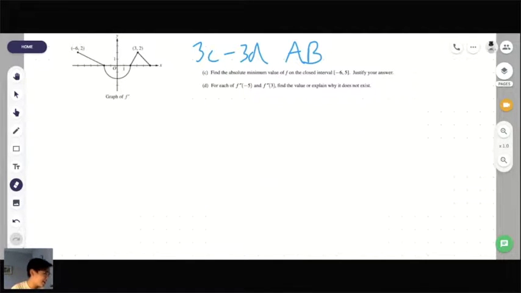So let's look at 3C here. It's talking about the absolute minimum value of f, right? So what's the first thing we'd want to do in terms of finding the absolute minimum of that closed interval? Or I guess a better question is, when would we see an absolute minimum? And so the answer is, what Akshita said, which is finding where the first derivative, f prime of x, is equal to 0.